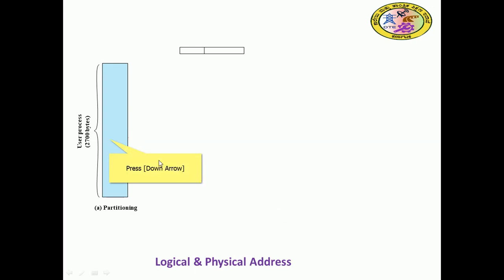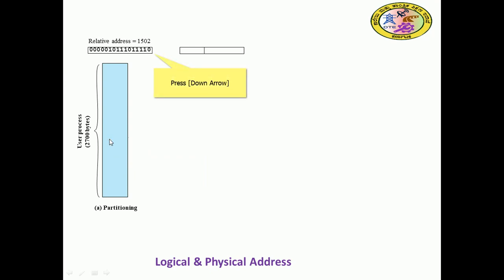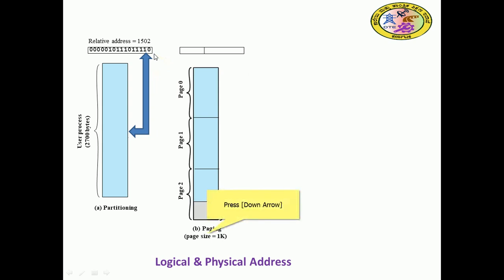The main memory, the physical memory, is partitioned into frames, and the frames will hold the pages from the process: page 0, page 1, page 2, in frame 1, frame 2, frame 3.